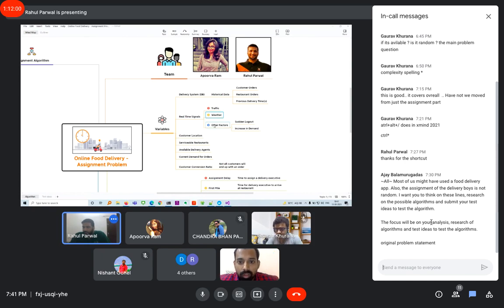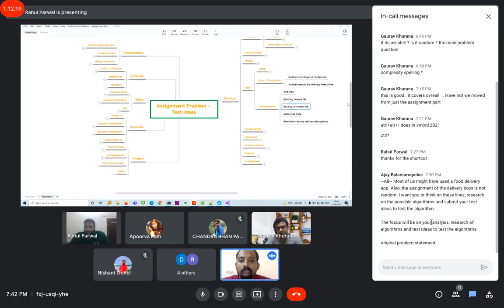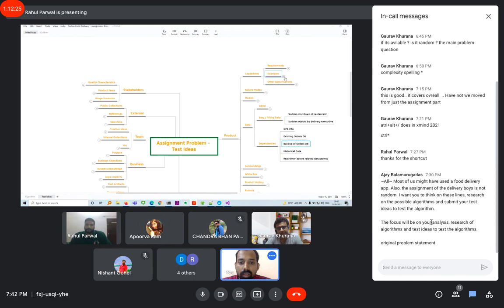Right. One thing that I felt missing was testing that algorithm in isolation. Forget the food delivery app, forget any app. If XYZ algorithm is used, when are you testing that algorithm in isolation? If you are not testing it, then you are only using it.